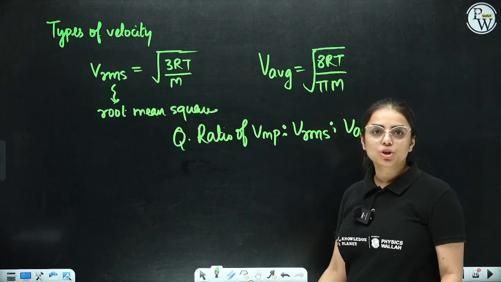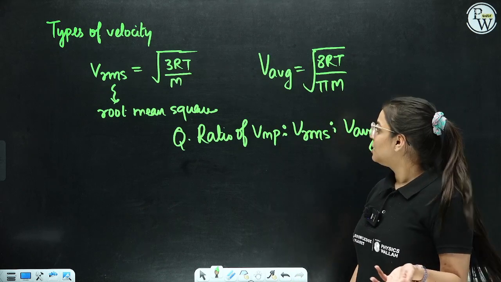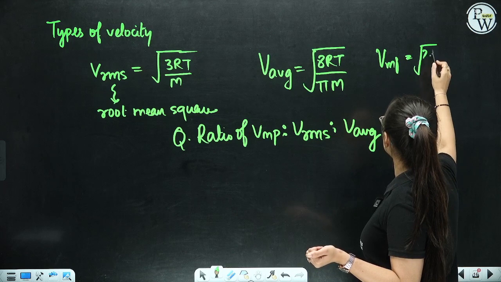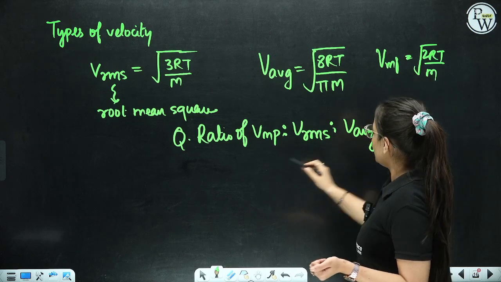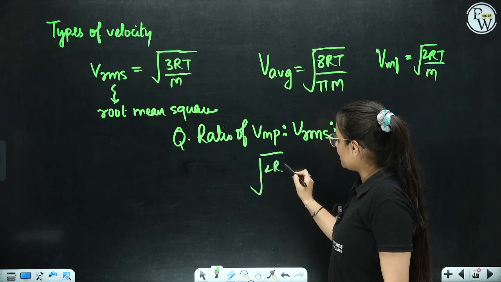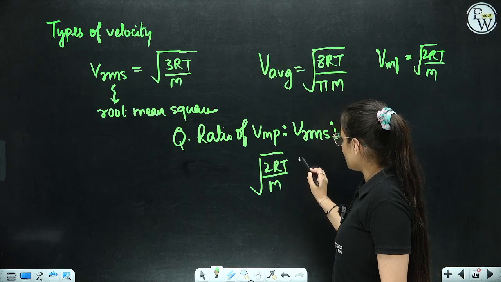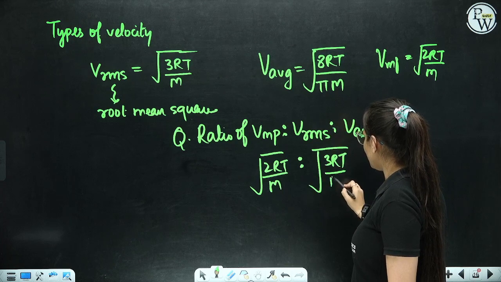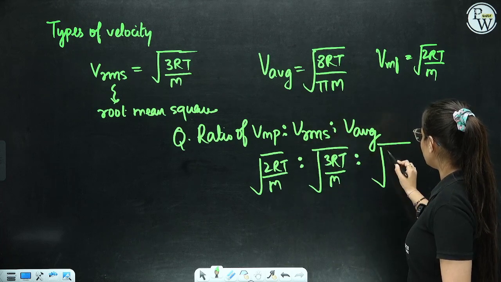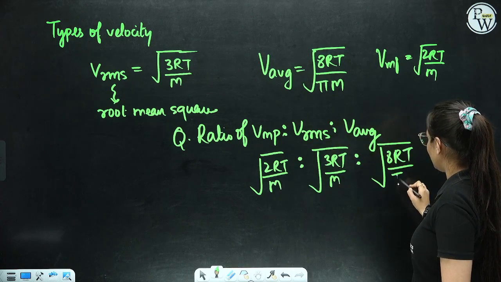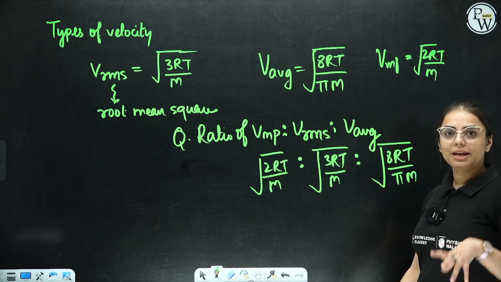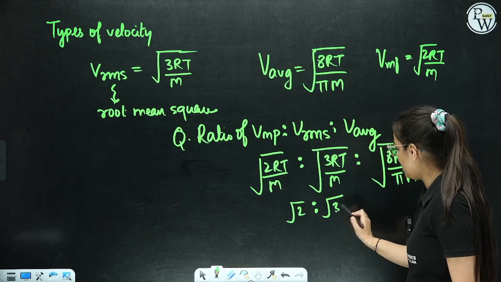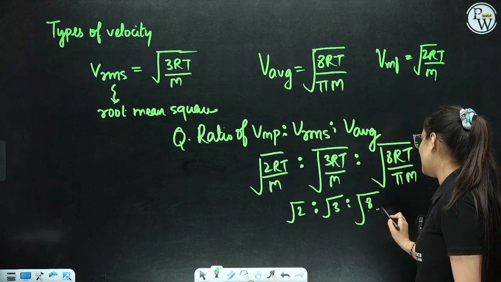So you very well know the most probable speed is root 2RT by M. Sorry, I have not written it. You can write it. Most probable is root 2RT by M, right? What is root mean square velocity? It is root 3RT by M. And what is the average one? It is root 8RT by pi M. See, over here we can say RT by M is constant. So we can say the ratio is root 2 : root 3 : root 8 by pi.